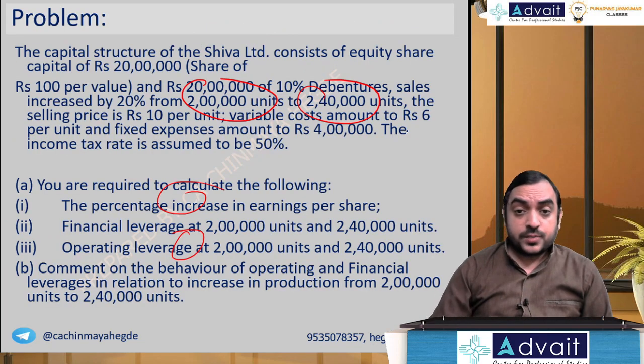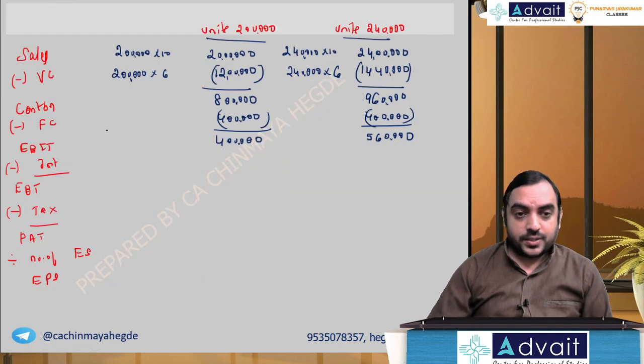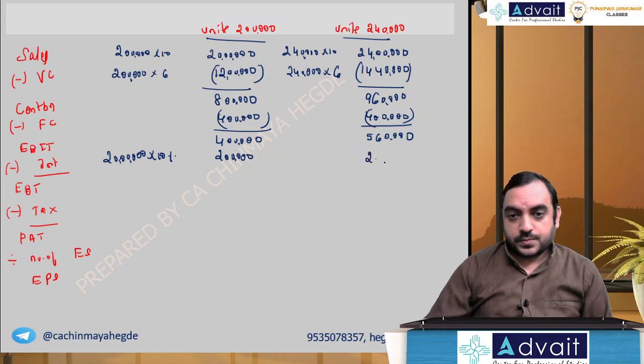Interest: debenture interest, 10% debenture. That is 20 lakh into 10%, 2 lakh, 2 lakh. So you have EBT of 2 lakh and 3,60,000.